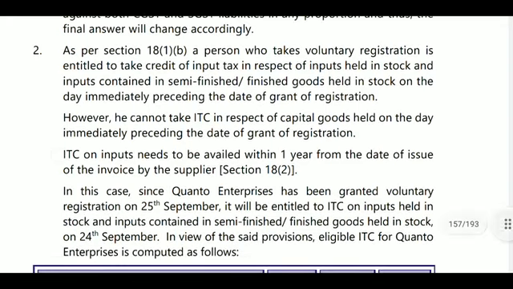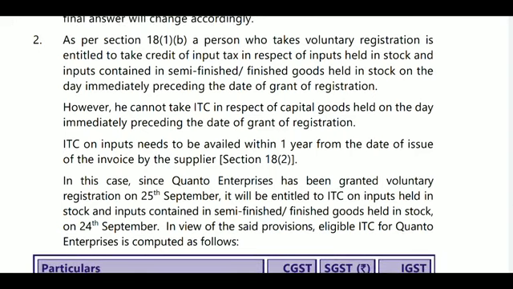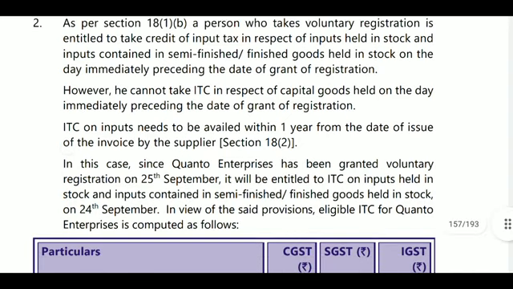Next, as per section 18(1)(b), a person who has taken voluntary registration is entitled to take credit of input tax in respect of inputs held in stock and inputs contained in semi-finished and finished goods held in stock on the day immediately preceding the date of granting of registration. However, he cannot take ITC in respect of capital goods held on the day immediately preceding the date of granting of registration. In capital goods, only two persons are allowed: a person switching from composition to normal, and exempted becoming taxable.